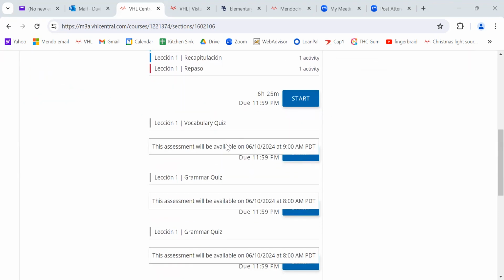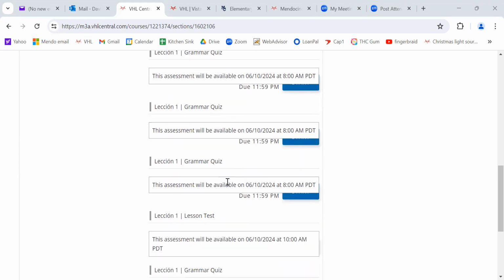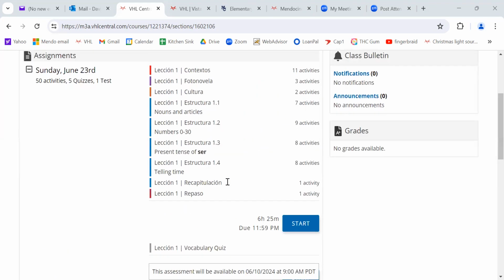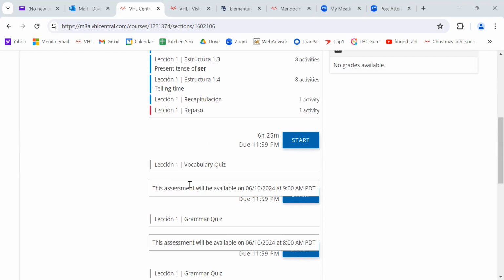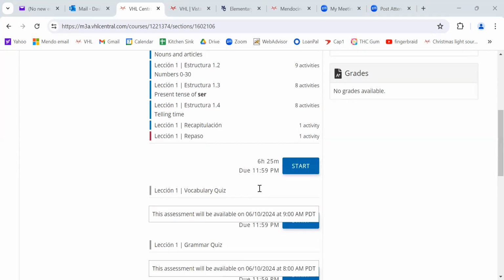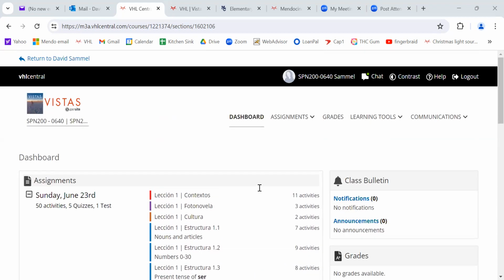And I also wanted to show you this. If you scroll down, you'll see your quizzes that are due, okay? And that's one way to access your quizzes. There's other ways too. And I can't access this either because it's not allowed to be opened until the 10th, the first day of class. It's just how they do it. But I can show you other things.